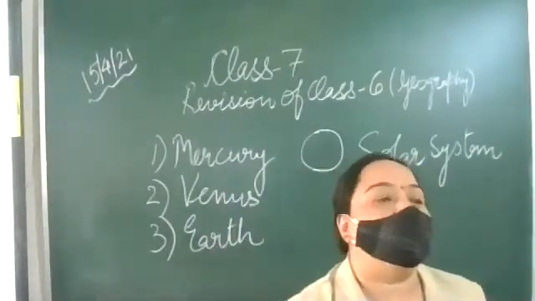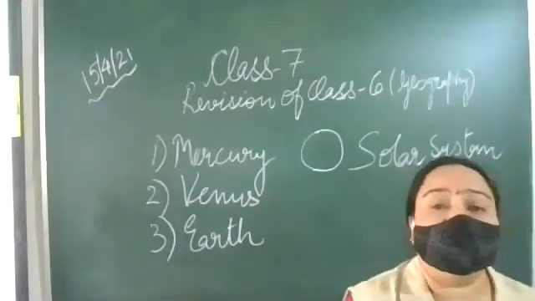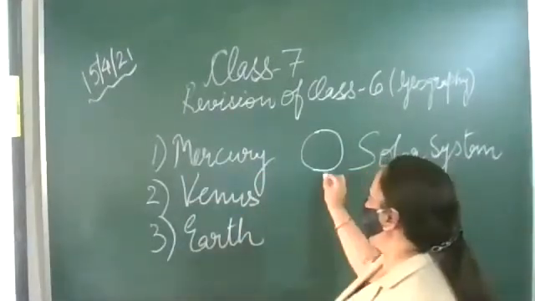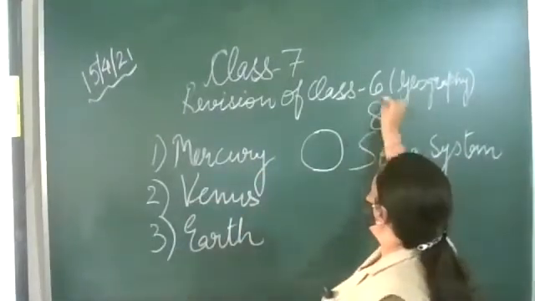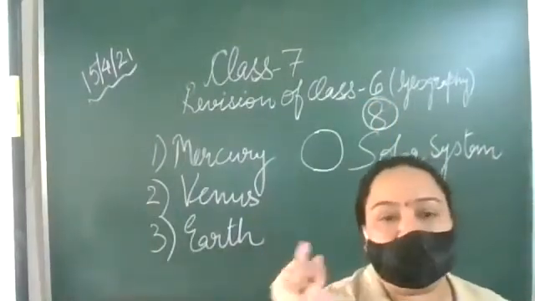That is why we have discarded it, and we have taken only 8 planets. How many planets do we have now? We have 8 planets.